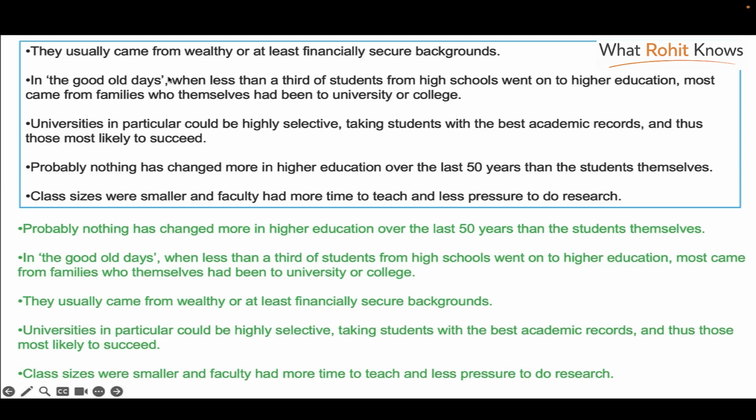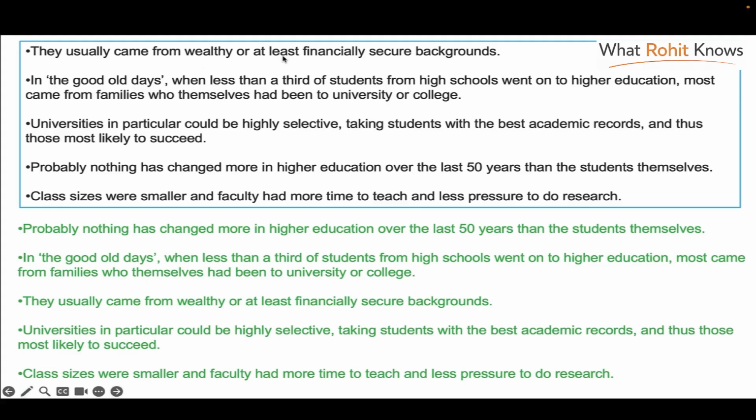So look at a paragraph which can use some of the information given here. "They usually come from wealthy or at least financially secure backgrounds." Yeah, that can go here because it can link up with students. But let's look at the other paragraphs as well. The next one, "In the good old days." The good old days refers to the earlier period, the last 50 years.